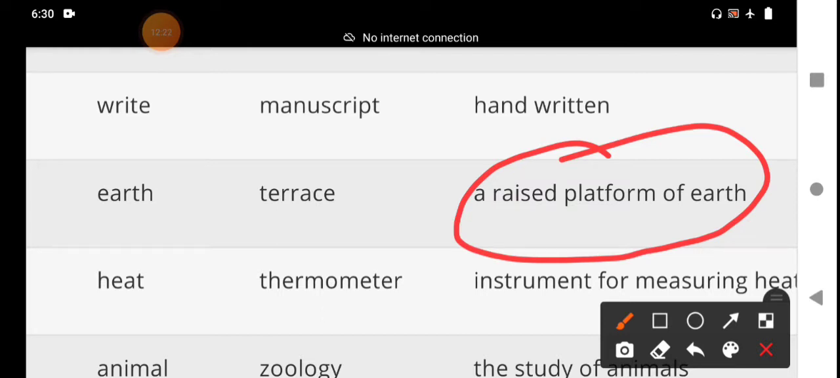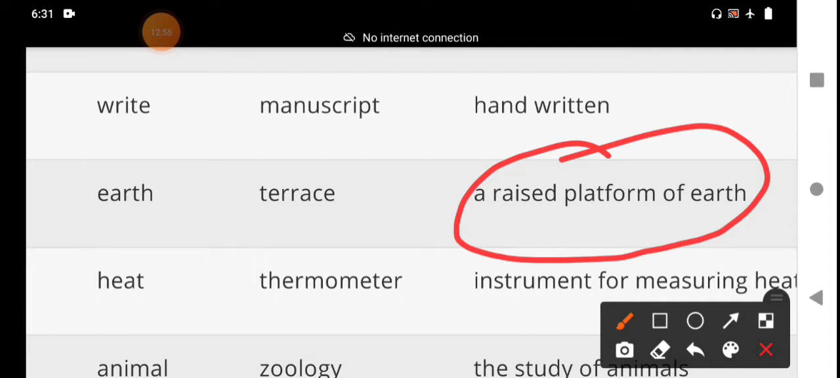And that means a level paved area next to a building, or each of a series of flat areas made on a slope used for cultivation. A terrace is a paved or planted area adjoining a building, a flat roof or an open platform. It is called a terrace.